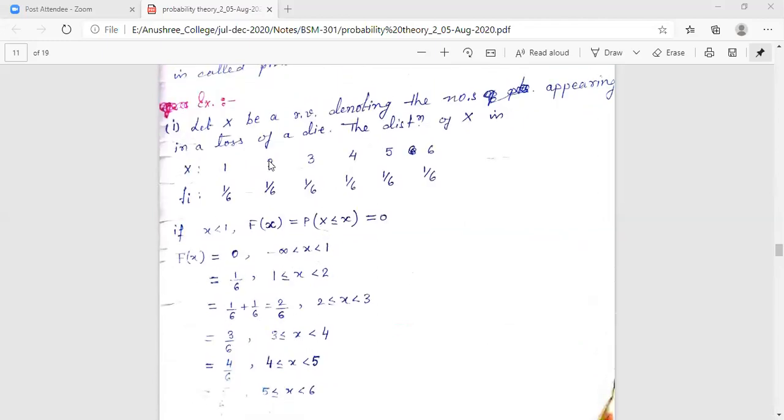For this very first problem, we have started the intervals according to the problem. The values of the random variable are given as 1, 2, 3, 4, 5 and 6, and the corresponding probabilities are given to you. The very first interval that I have selected ranges from minus infinity to strictly less than 1.